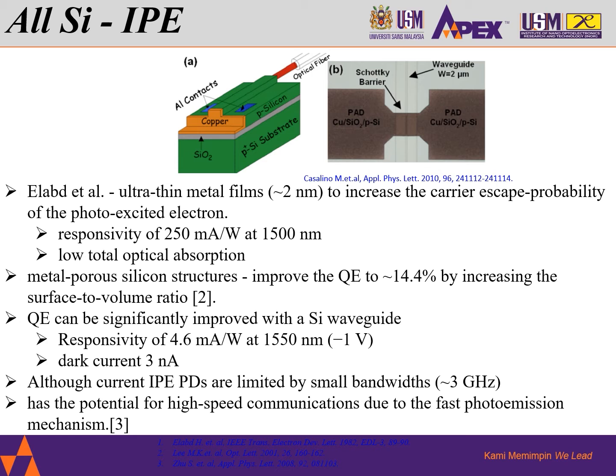A responsivity of 4.6 milliampere per watt at 1550 nanometer was reported at a negative 1 volt of bias. The dark current is around 3 nanoampere. Although the current IPE PDs are limited by small bandwidth around 3 GHz, they still have a high potential for high speed communications due to the fast photoemission mechanism.